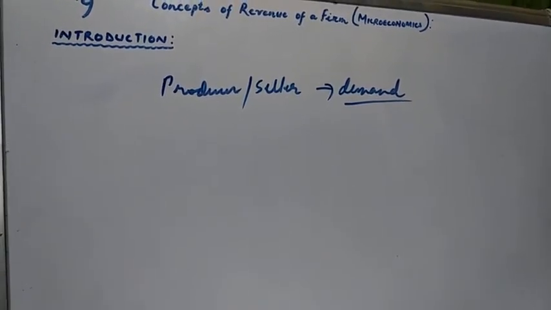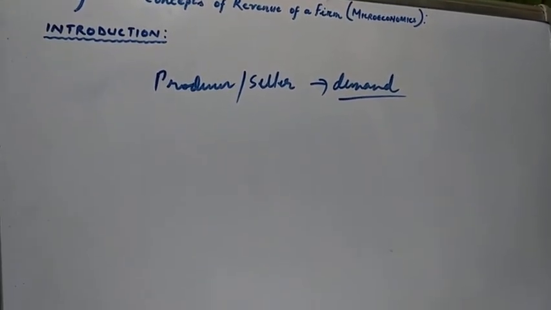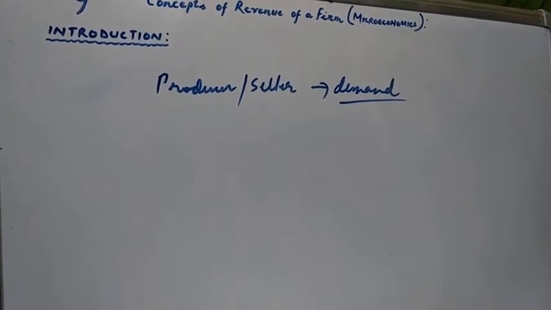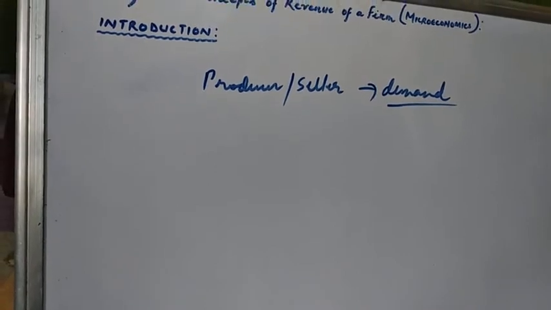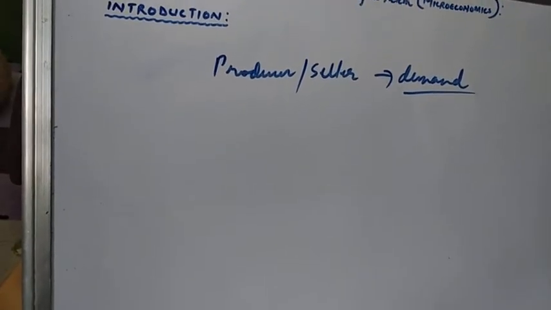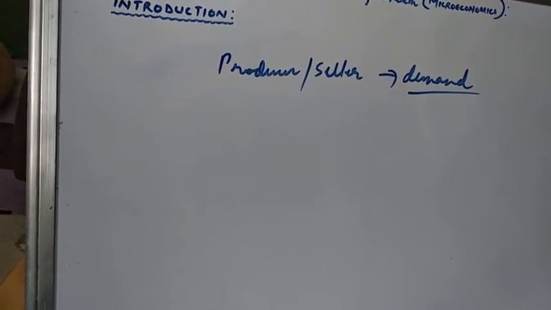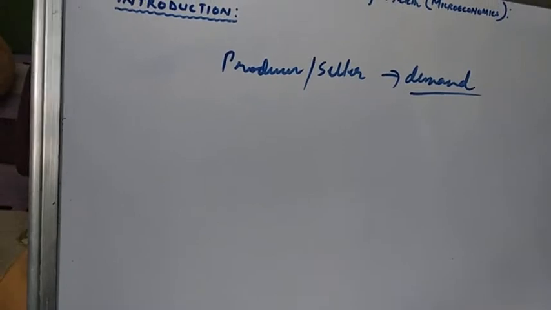That is why for a producer and a seller, demand is taken very seriously, because what type of commodity is produced or sold in the market depends largely on the type of demand that they face. Therefore, a producer is interested in knowing what sort of demand curve faces him.